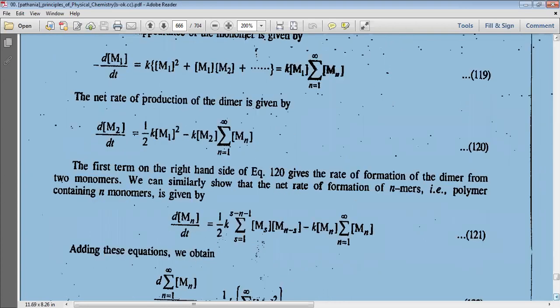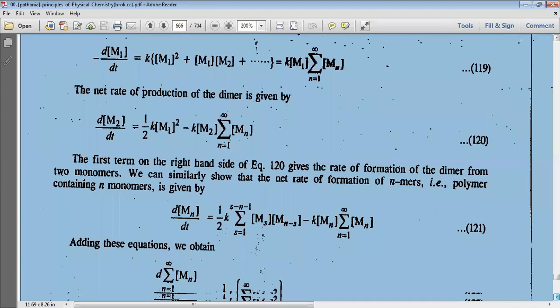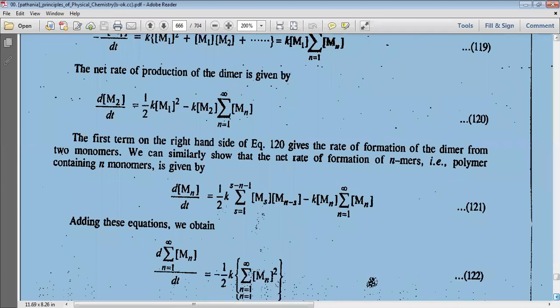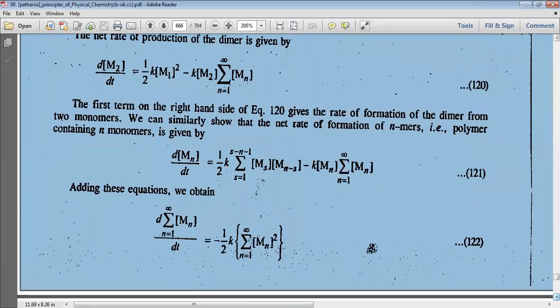Adding these equations, we obtain d summation of n equal to 1 to infinity mn by dt equal to minus half k [summation of n equal to 1 to infinity mn] square.